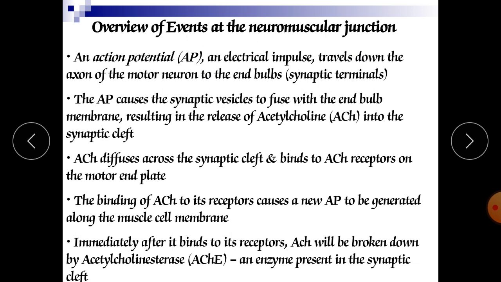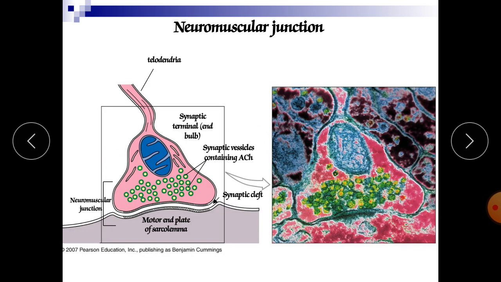The action potential causes the synaptic vesicles to fuse with the end bulb membrane, resulting in the release of acetylcholine, which is a neurotransmitter, into the synaptic cleft. So as we saw here, the acetylcholine will be released from this synaptic cleft into your muscles.